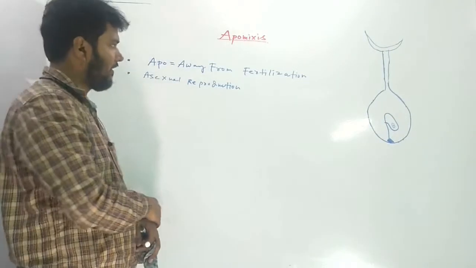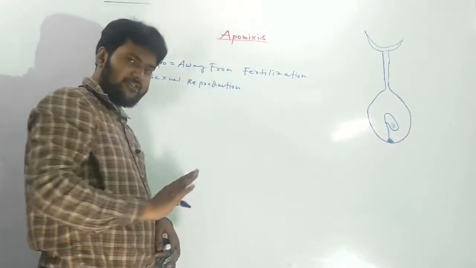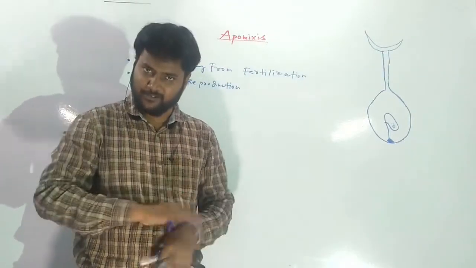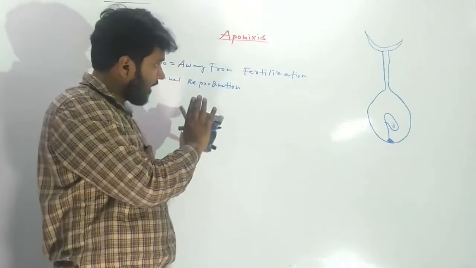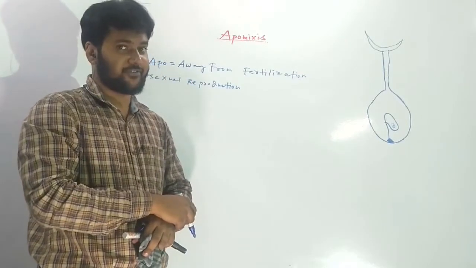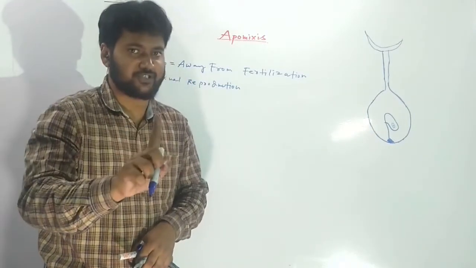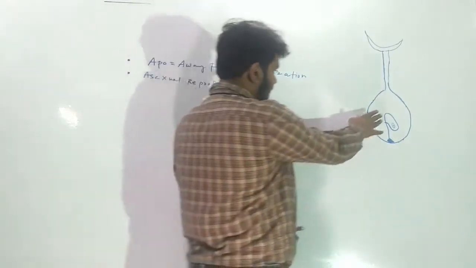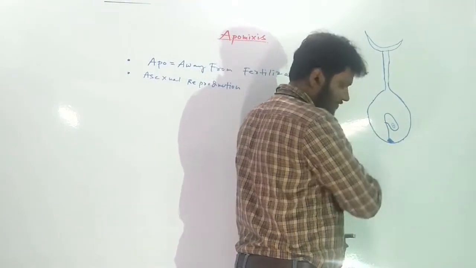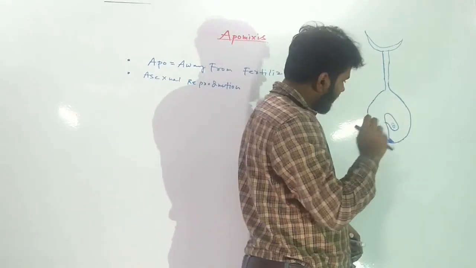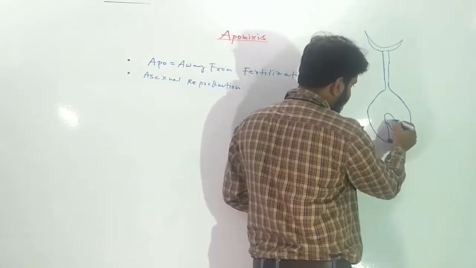Why? Let us see. Fertilization is generally absent in all types of asexual reproduction. But why is this specially termed apomixis? To understand that, we first have to understand what fertilization results in. This is a rough sketch of an ovary in an angiospermic plant. This is the ovule.